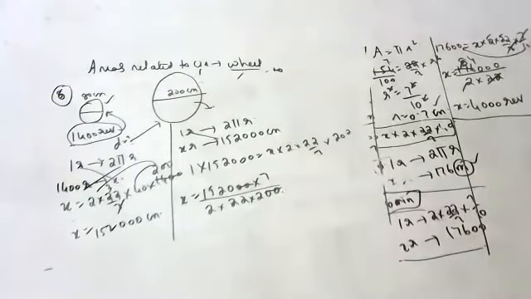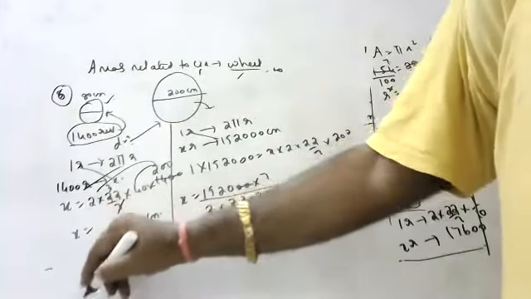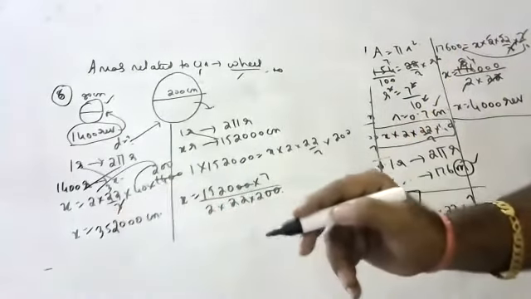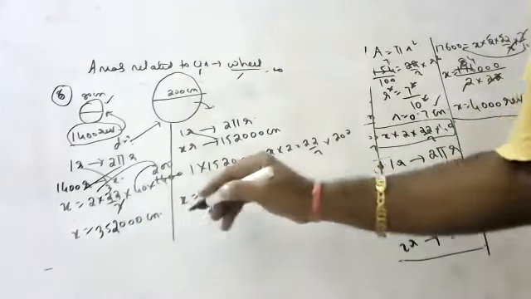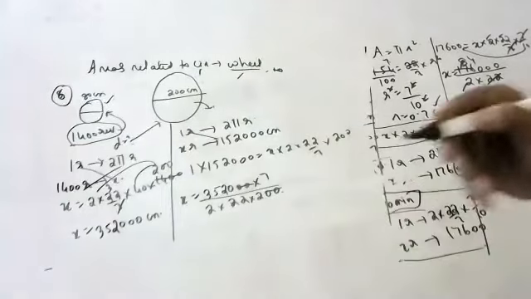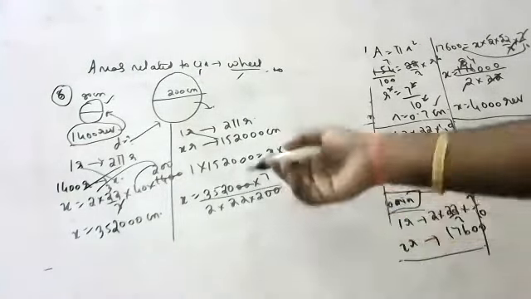One second, children. Isn't the diameter 100? Sir, the radius is 352,000, sir. Is it correct? Yes, sir, 352 only. Isn't the radius 100 centimeters? I don't know, we'll see.